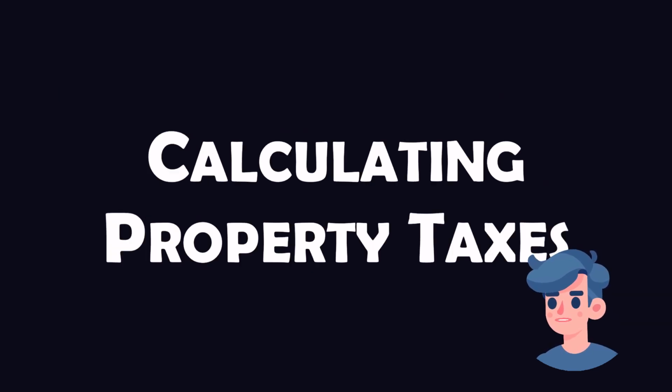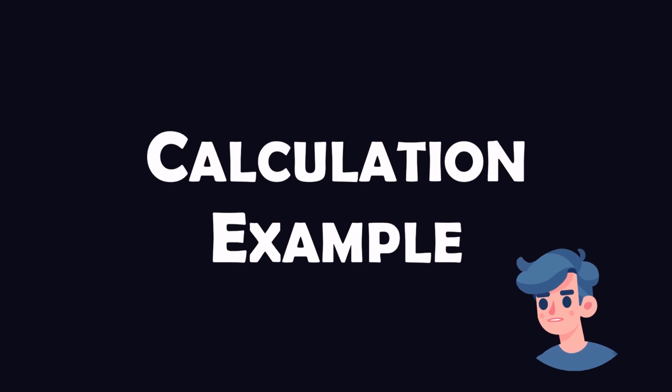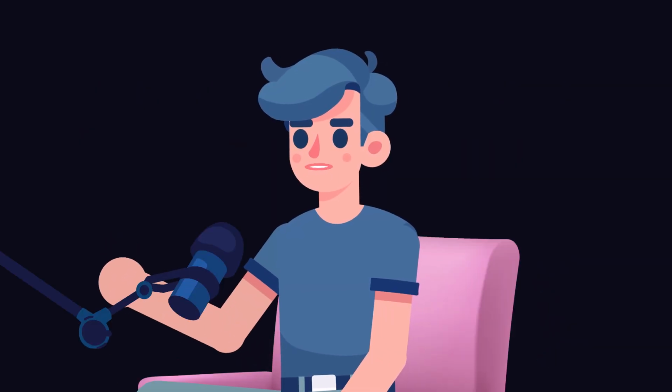Let's consider an example. Suppose you own a house that is valued at $300,000. The property tax rate in your area is 1.2%. To calculate your annual property tax bill, you would use the following equation. In this case, your annual property tax would be $300,000 * 0.012 = $3,600.